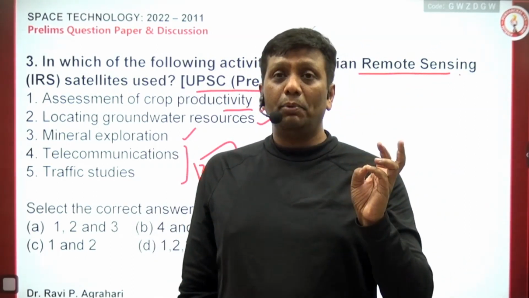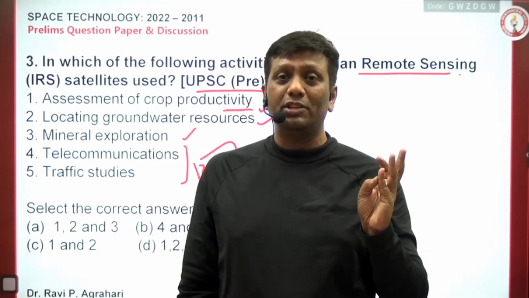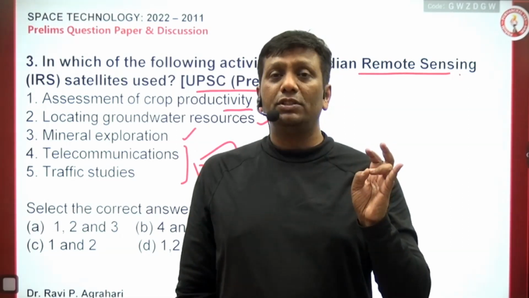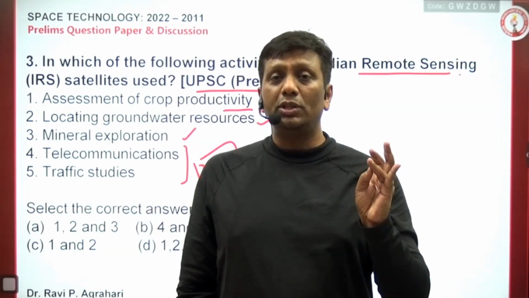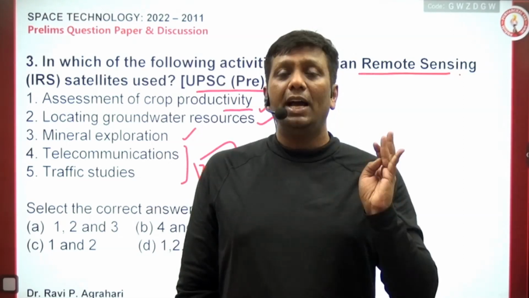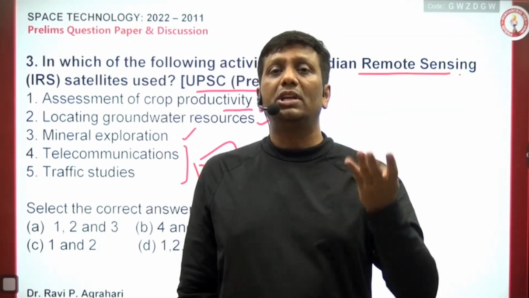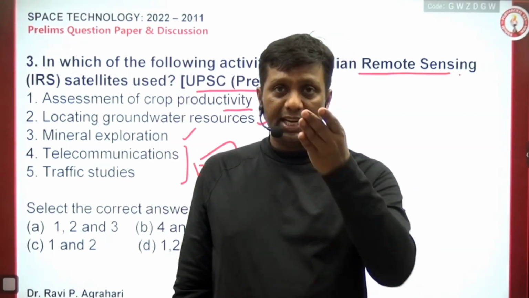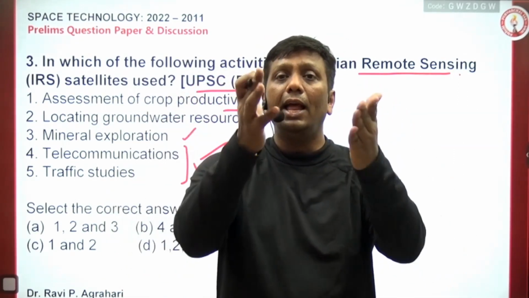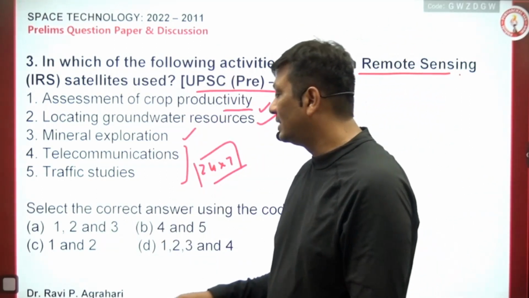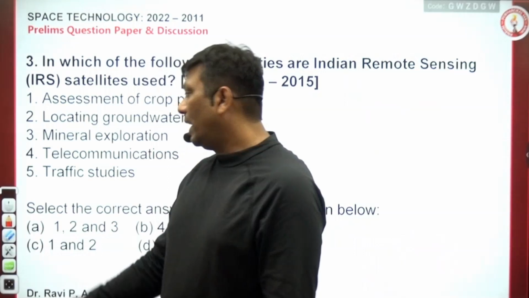The first is the polar orbit, second is the polar sun-synchronous orbit, third is the global GPS orbit, fourth is the regional GPS orbit, fifth is the geostationary Earth orbit, GEO, also called geosynchronous orbit, sixth is the geosynchronous transfer orbit, called GTO, and one more as a miscellaneous orbit, which I discussed in the case of the Aditya mission, called the halo orbit. These all 8 orbits I have discussed inside your classes. You people know very well.